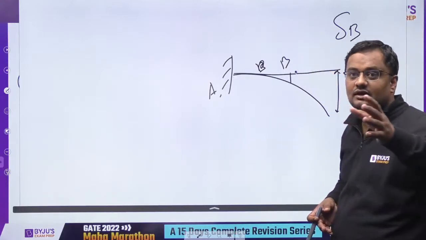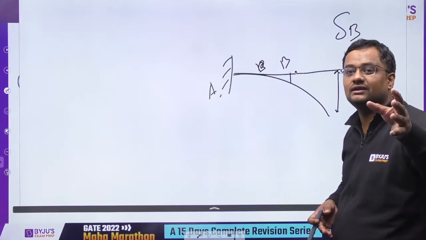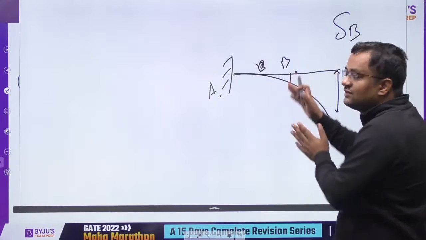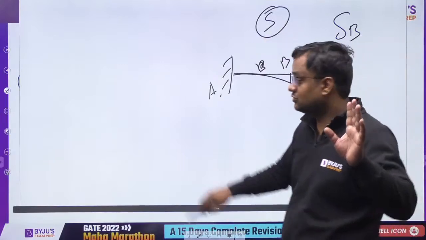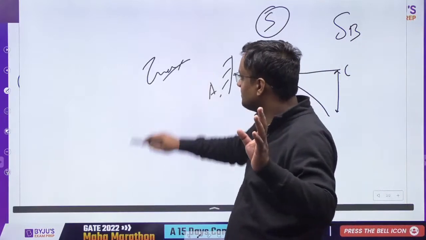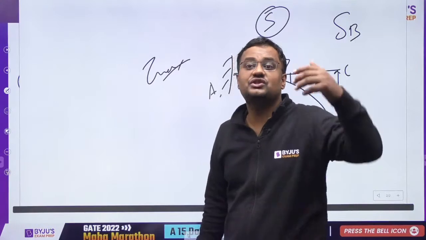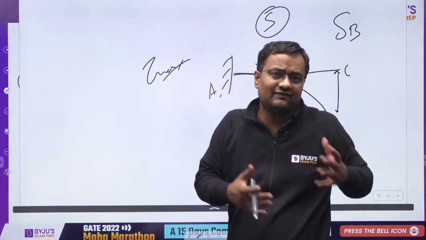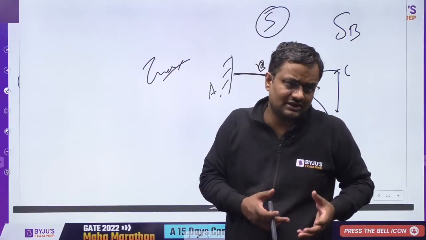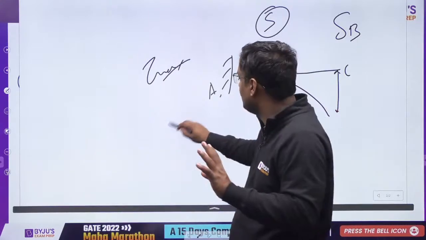Something is asked and you don't know the value of that thing, but you know the maximum value, so that will be smaller. Similarly in the case of shear stress, suppose you know tau max, that is sigma 1 minus sigma 2 by 2, that is radius of Mohr circle, and shear at 30 degrees is asked. If you are not remembering the formula, if you are not able to solve the value of shear stress at 30 degree location, just find tau max.